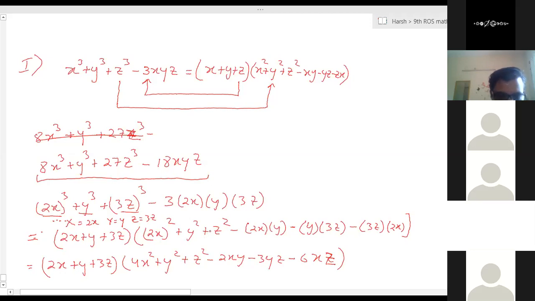Yes, good, very good. So this is 3, 9z square. And here it will be, this is okay. Correct. 3, 2, x, y, z, and z, and x. Okay. Good, Ritvi. Any doubt?